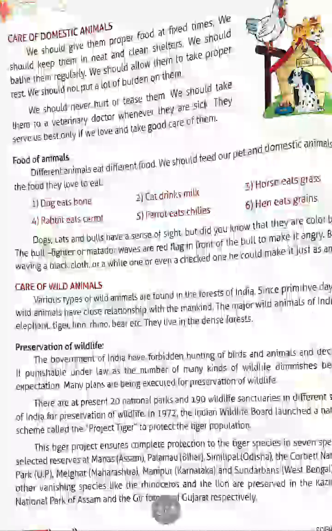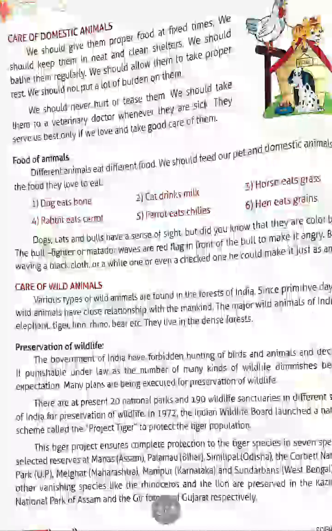There are at present 20 national parks and 190 wildlife sanctuaries in different states of India for preservation of wildlife. In 1972, the Indian Wildlife Board launched a national scheme called Project Tiger to protect the tiger population.